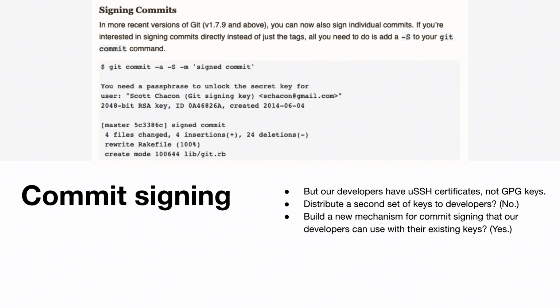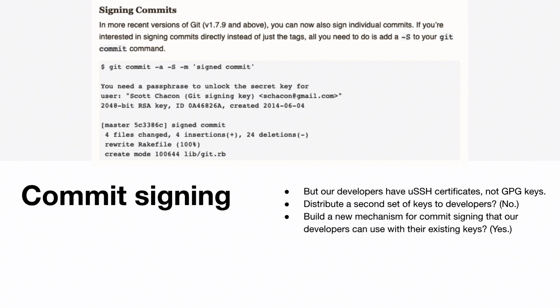So we have this better infrastructure around key management for all of our developers, and it's already rolled out. So we're stuck with this interesting choice of resolving the key distribution problem for a new set of keys that I would argue is actually worse than the set of keys our developers already have, and in that case using the built-in commit signing that Git provides. Or, using this better set of keys that we have and implementing our own custom commit signing solution. So as you may guess, we opted for the latter.